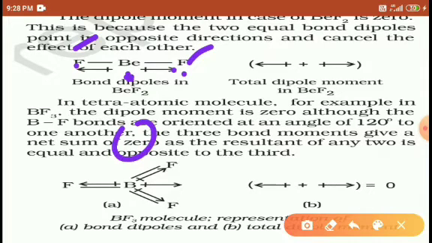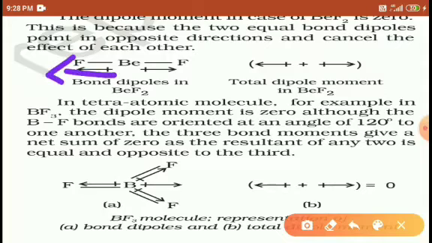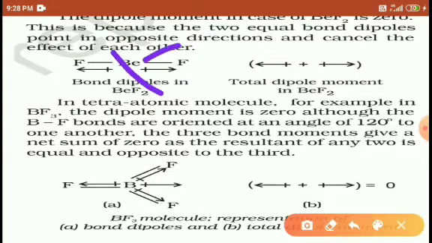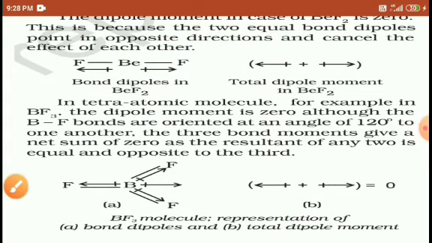So what happened here? The dipole moment is 0, because this fluorine is also applying force to carry this pair of electrons. Similarly, this one also tries to carry the pair of electrons, but both sides apply the same force, the same element applying the same force, so the dipole moment is 0 here.